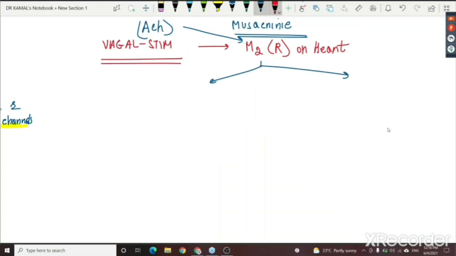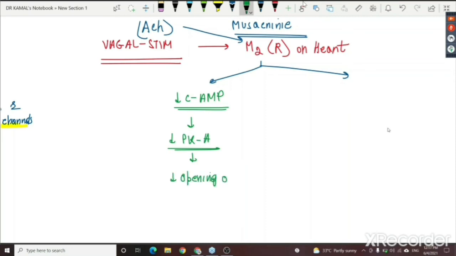First, it causes a decrease in cyclic AMP. Remember, if the cyclic AMP is decreased, you can naturally make out, as we have just discussed a while back, there would be decreased protein kinase A, and decreased protein kinase A means decreased opening of calcium channels.